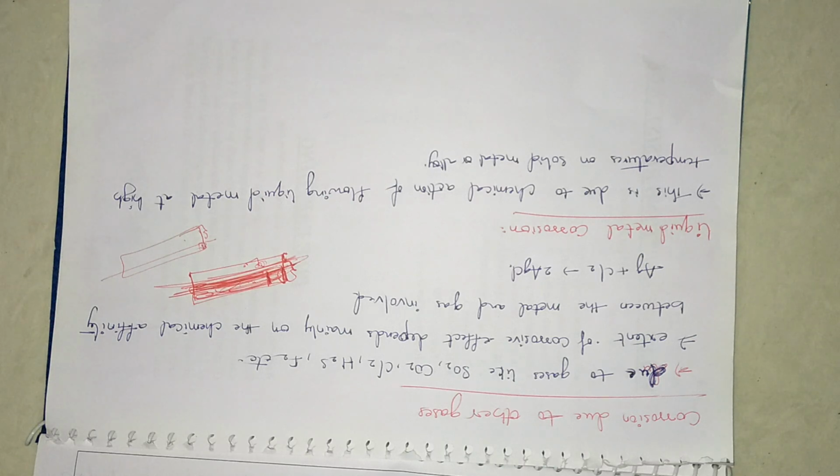So it completely depends upon the metal. The complete corrosion process depends upon the type of metal, the atmospheric conditions and the type of gases involved. Based on these three, we can say whether a particular metal is undergoing the corrosion process, has undergone it, or, if it comes into contact with any other gases, whether it will undergo corrosion. All these things can be known from only these three factors. Okay, thank you.